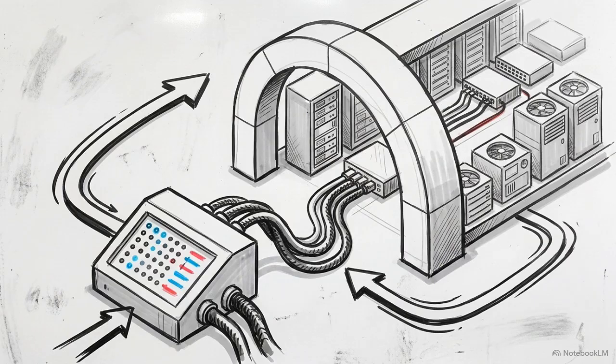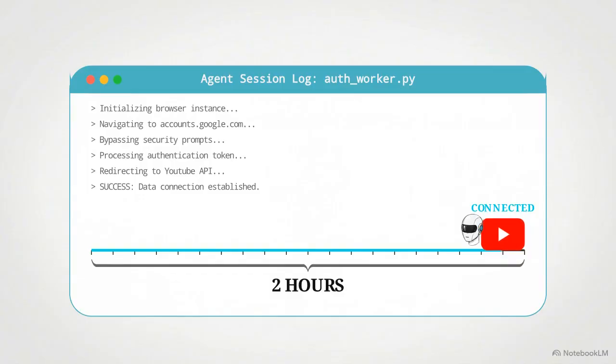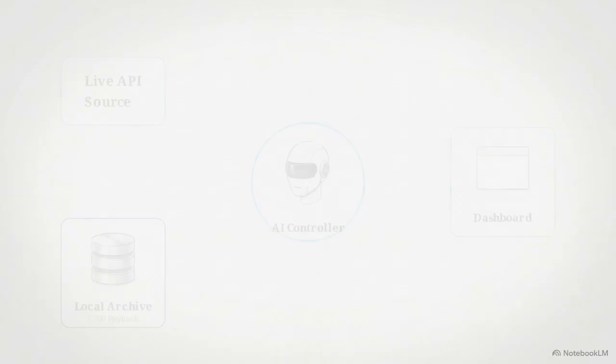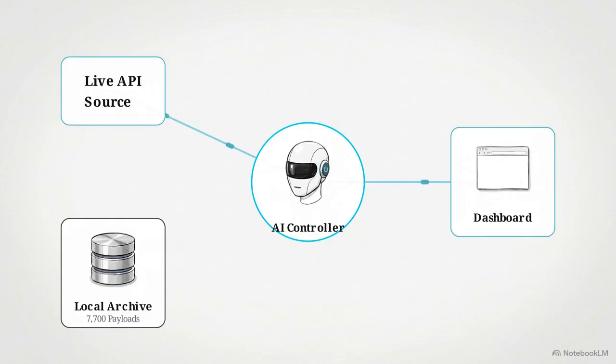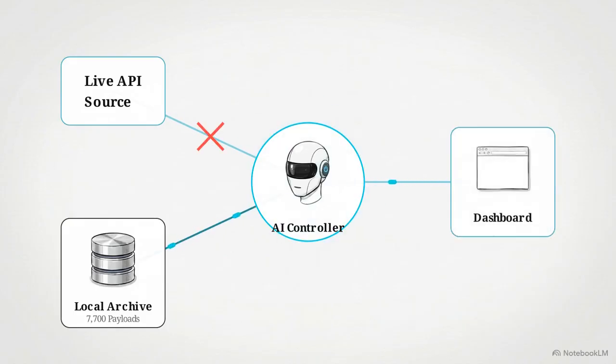Examining the Operations tab reveals how the system managed the most difficult part of the build, authenticating external platforms. The logs show the AI spent 2 hours independently driving the browser to navigate Google's authentication screens for the YouTube data connection. However, the Instagram connection failed because Meta's security protocols rejected the initial API token request. Instead of crashing, the AI coded a mitigation strategy. It configured the app to pull from a local archive of cached data so the dashboard remained functional despite the broken connection.